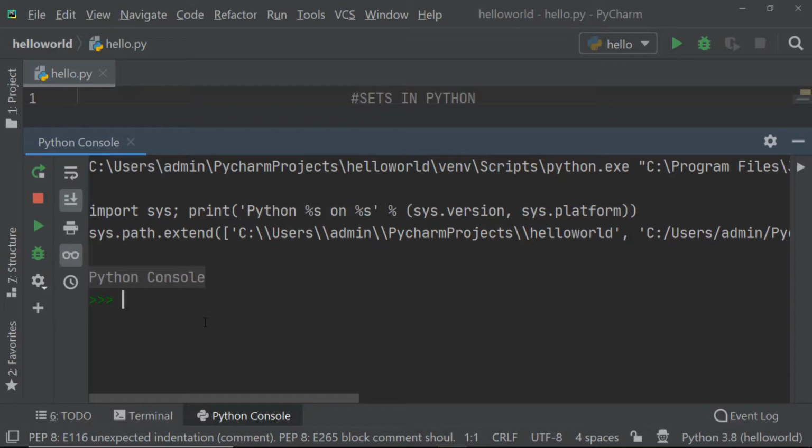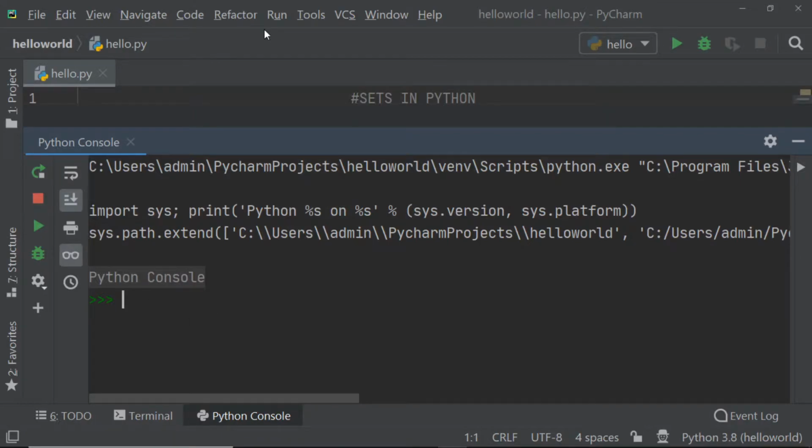So now, what is a set? It is basically a collection of items, or we can say that it is a group of elements. In the previous video I had explained the concept of list and tuple. So we know that we can create a list by using a square bracket. Similarly, we can create a tuple by using a circular bracket. So now what is the way of creating a set? A set can be created by using a curly bracket.